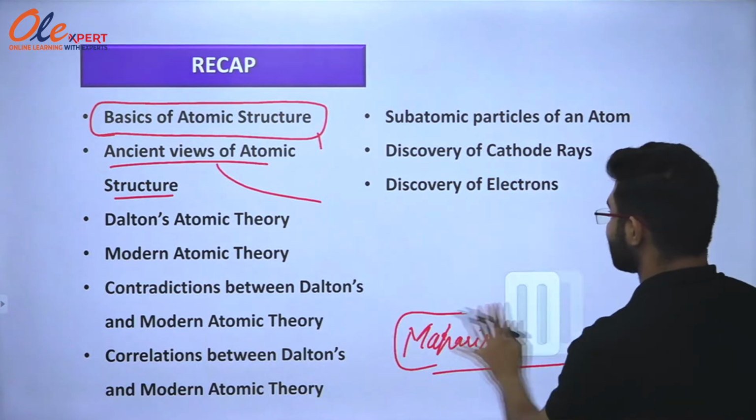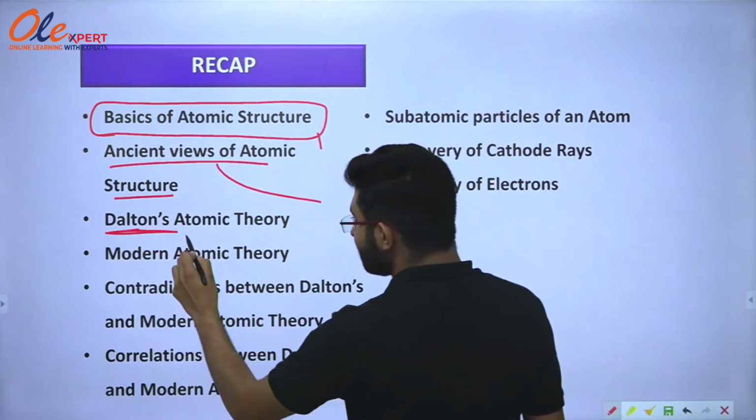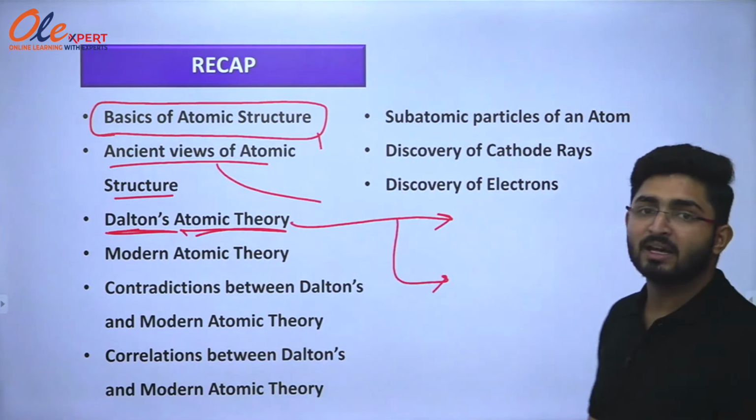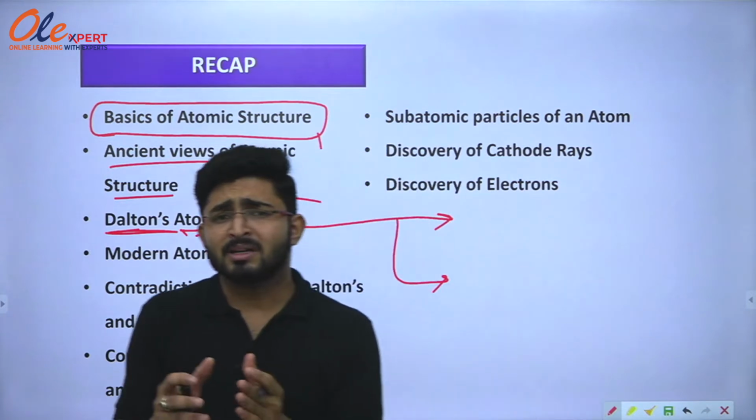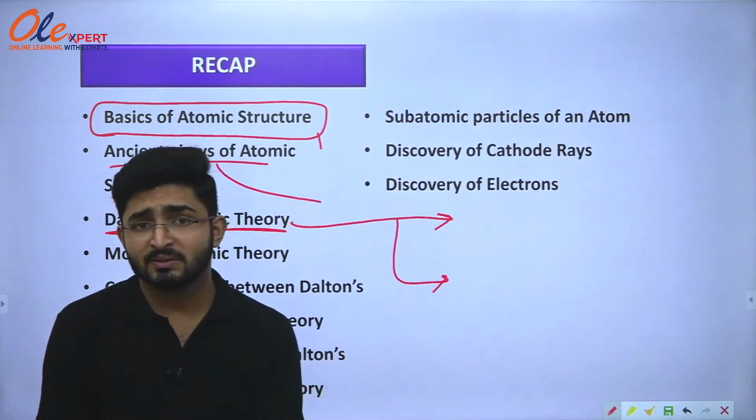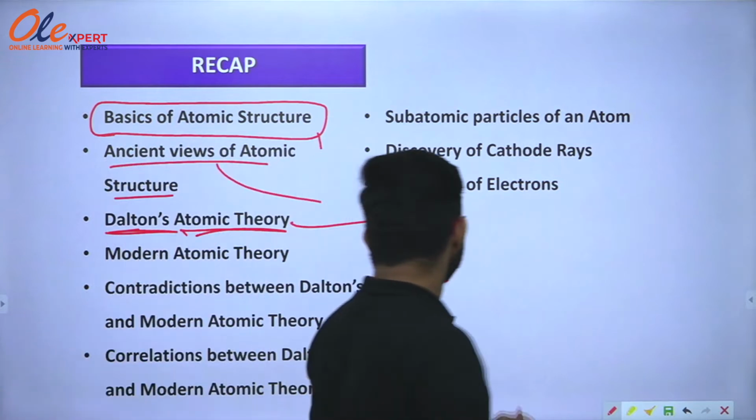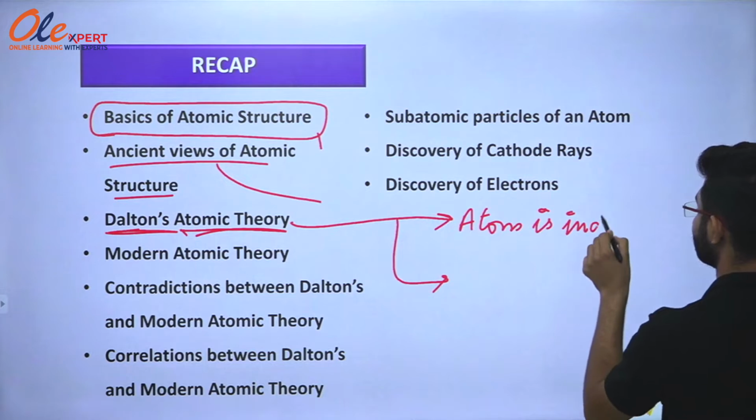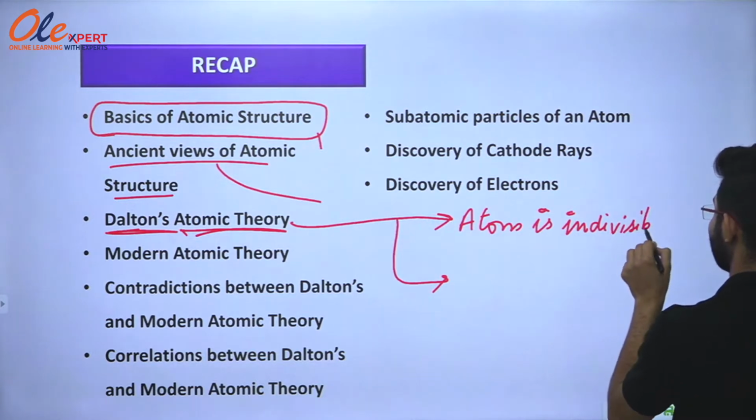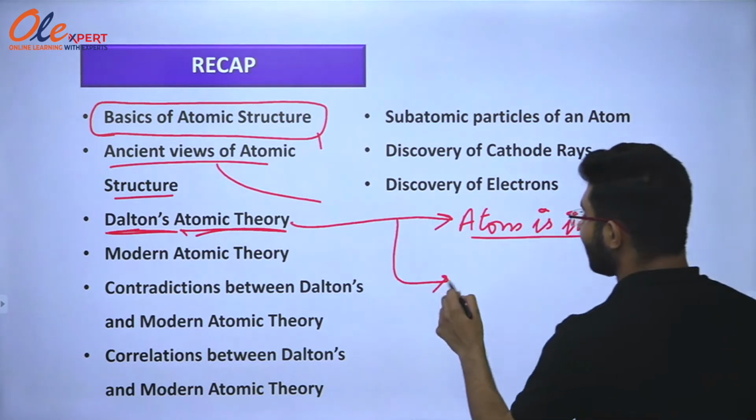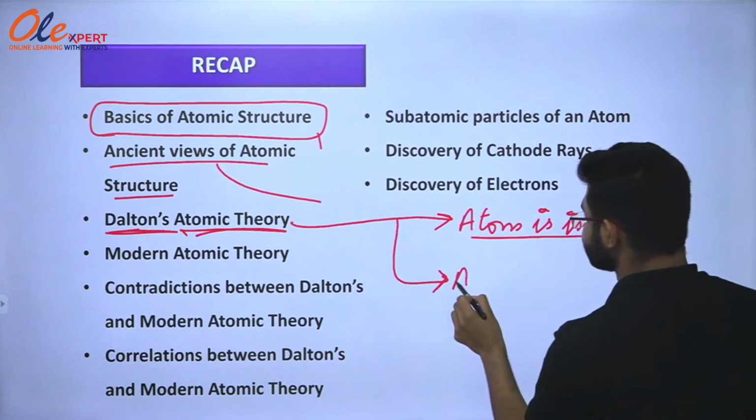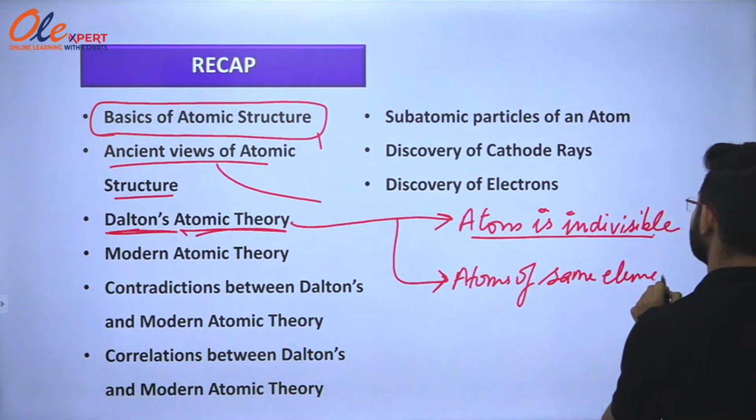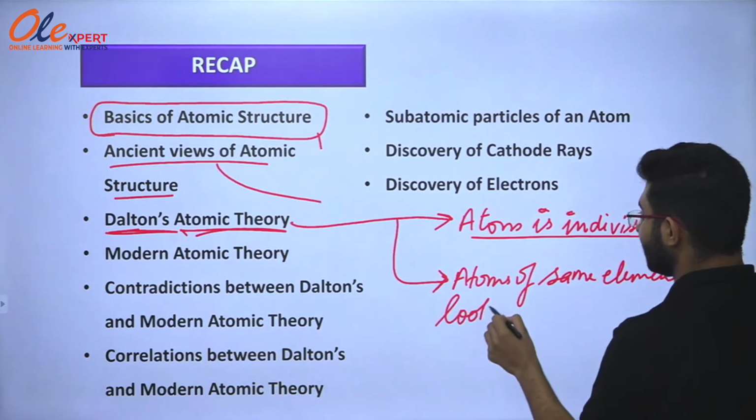Moving ahead, a scientist came, Dalton, who stated atomic theory. In his atomic theory, there were some postulates. The first postulate that he stated was that atom is a very tiny particle that is indivisible as well as indestructible. The second point that he stated was that atoms of same element look identical.